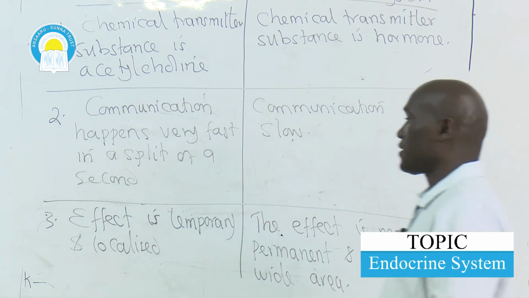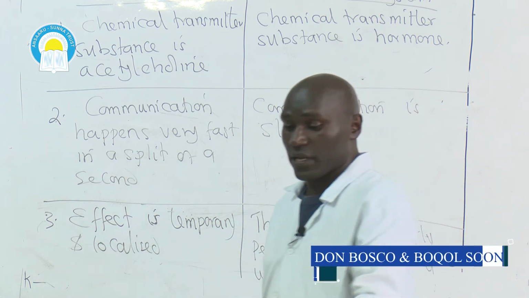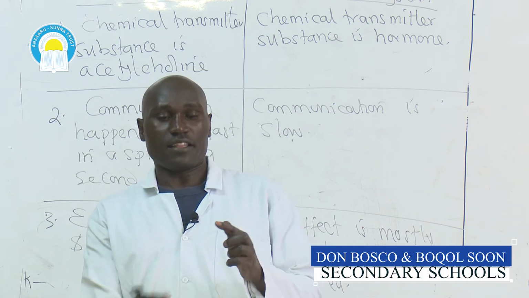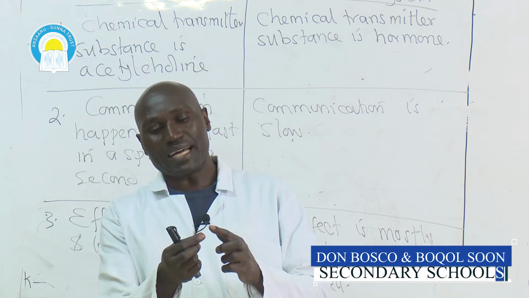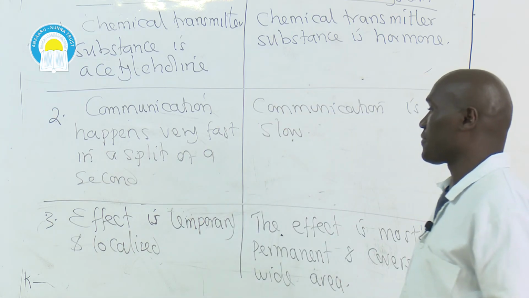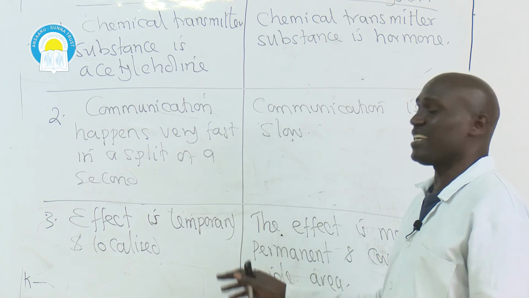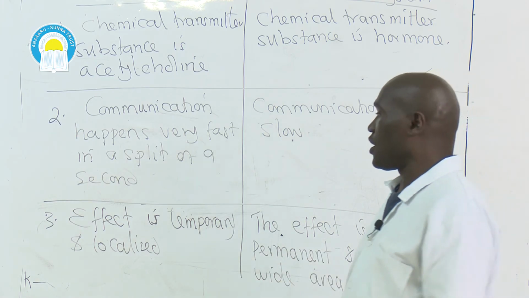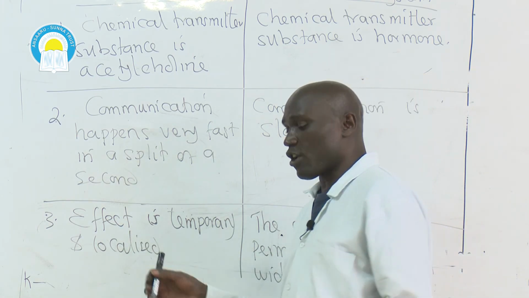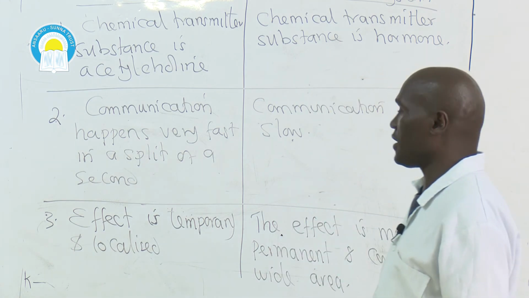What this means is, if one touches, for example, a sharp object, the finger will be pricked. So that part of the finger that is pricked, that is where the pain will be felt. And that particular pain will last for a short time. It does not last forever. So the effect is temporary and localized. It involves a very small, specific area.